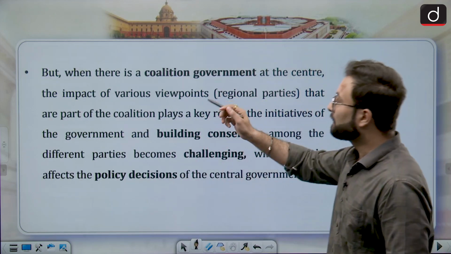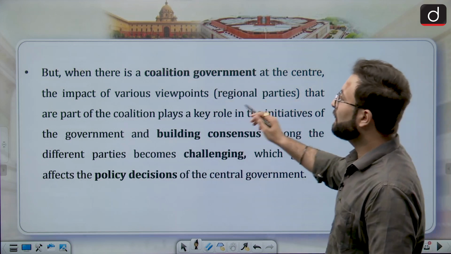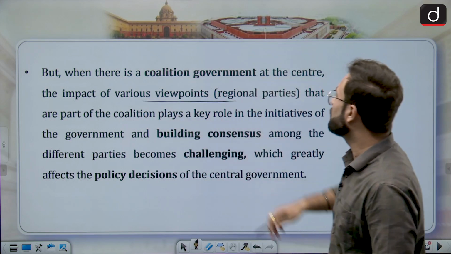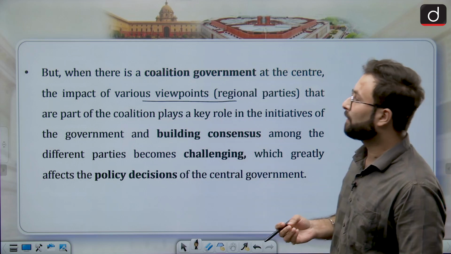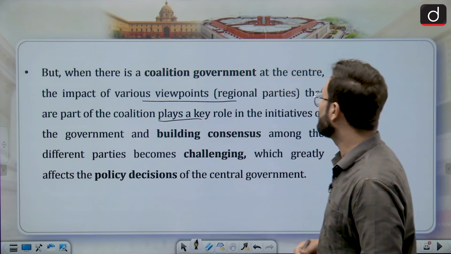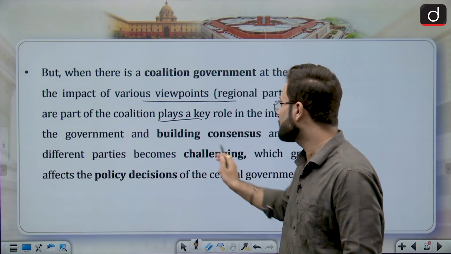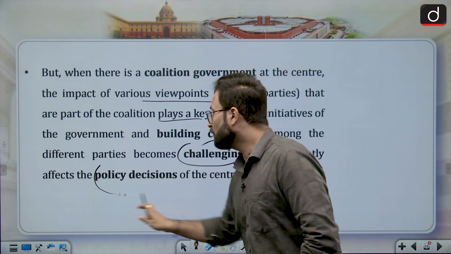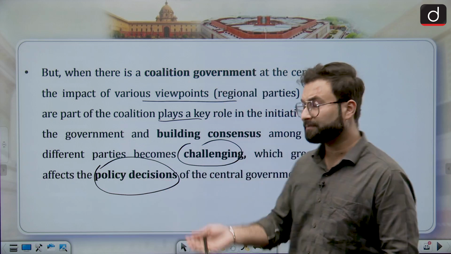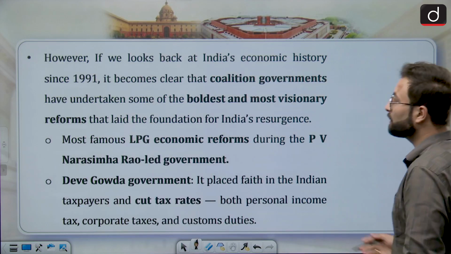Okay, but when there is a coalition government at the center, the impact of various viewpoints, and regional parties that are part of the coalition, plays a key role in the initiatives of the government, and building consensus among the different parties becomes challenging, and that is why you cannot take major policy decisions. Okay, but there are times, as I told you, there are certain examples.